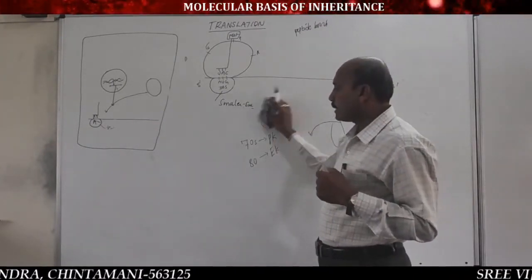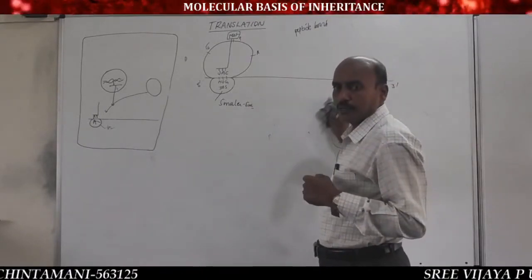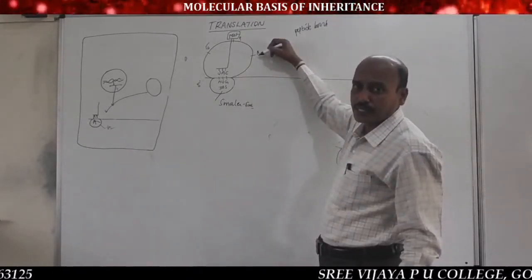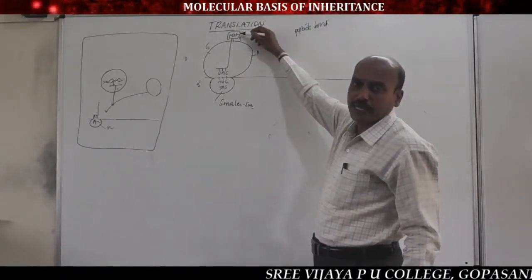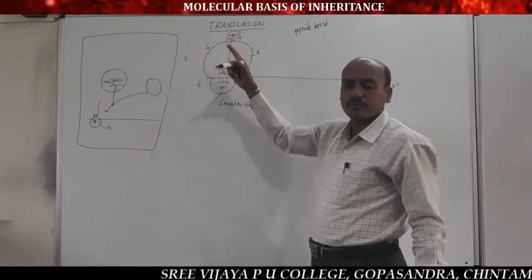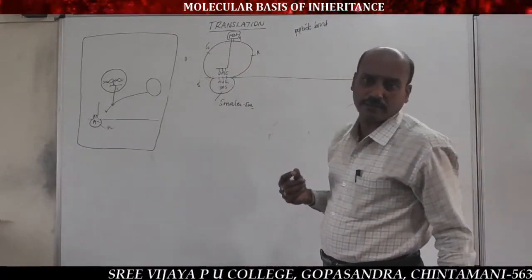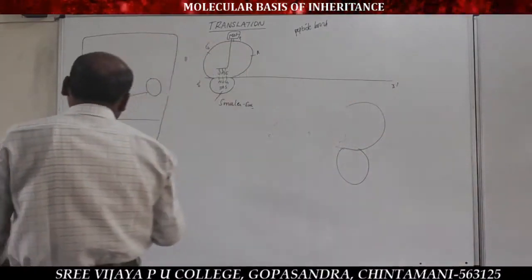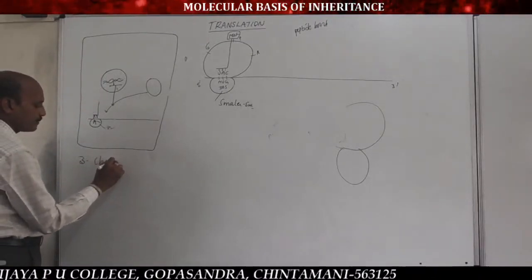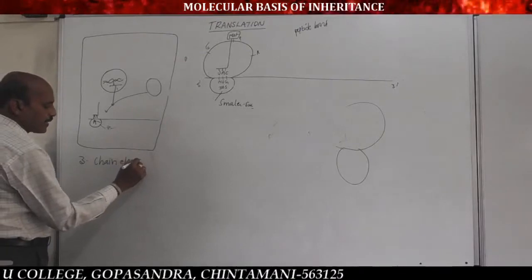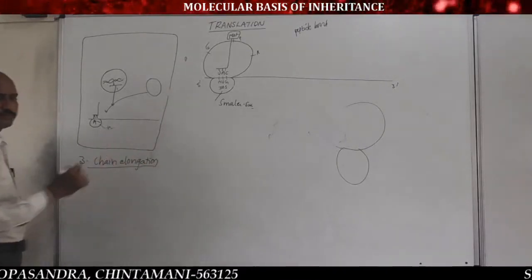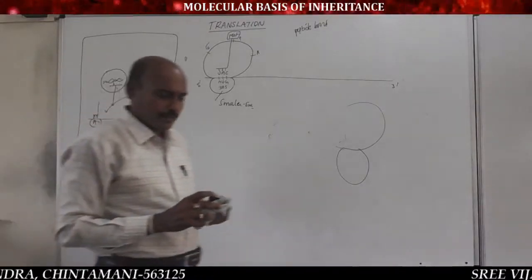The larger subunit of the ribosome contains 3 sites: A site, aminoacyl site, P site, peptidyl site, and E site, exit site. This is the procedure for chain initiation. The next, third step is chain elongation. Do you remember?